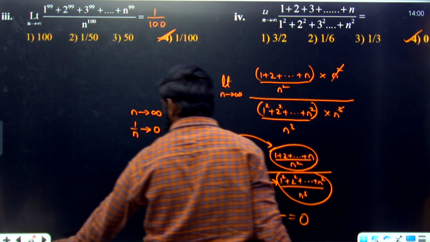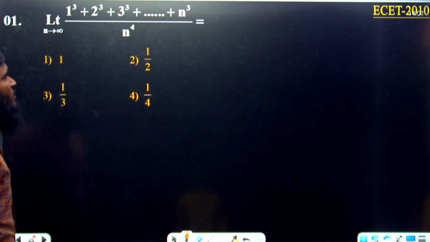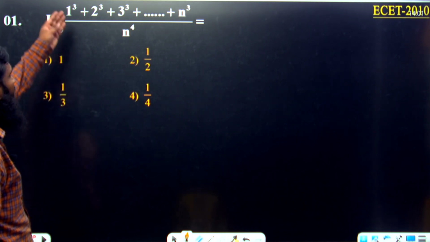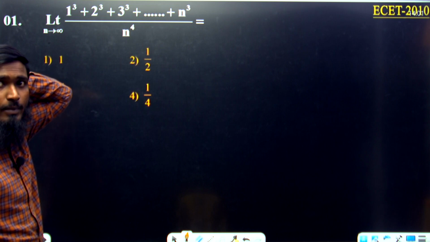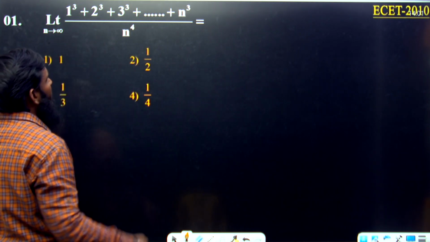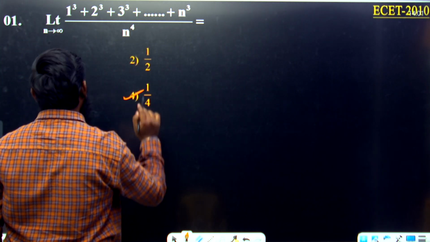Fourth option is correct. Now this question has already been asked in the ECET examination: 1 cube plus 2 cube plus 3 cube, numerator power is 3, denominator power is 4, then the direct answer we can write is 1 by 4. Option number 4 is correct.